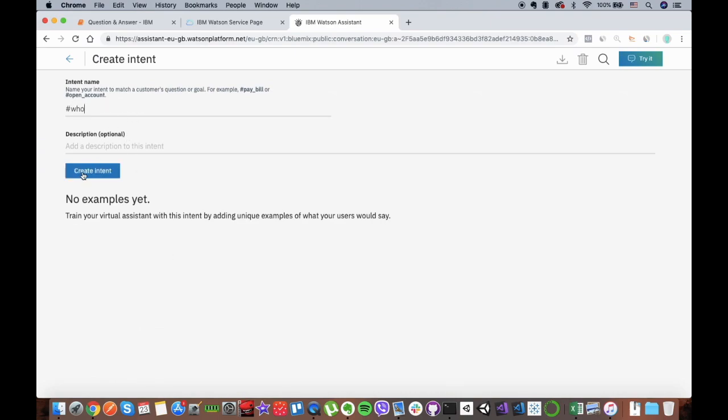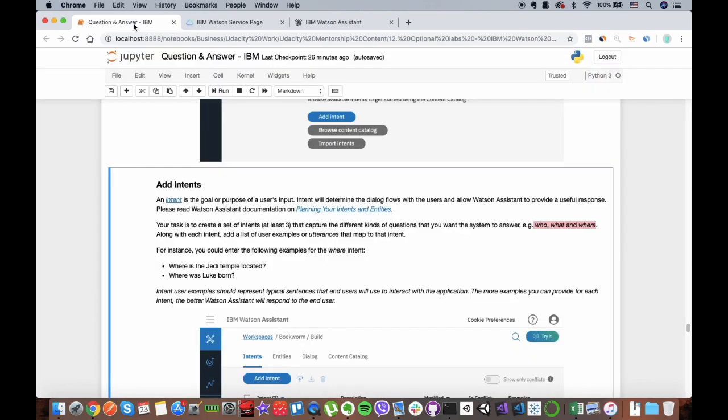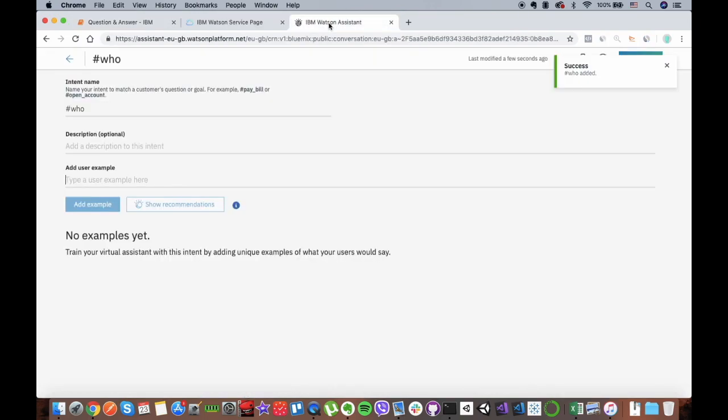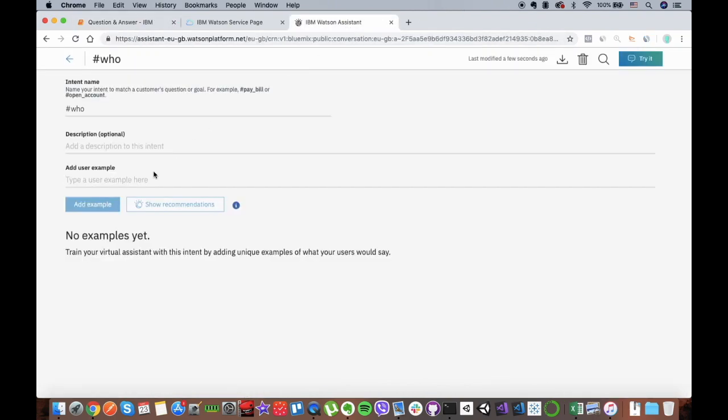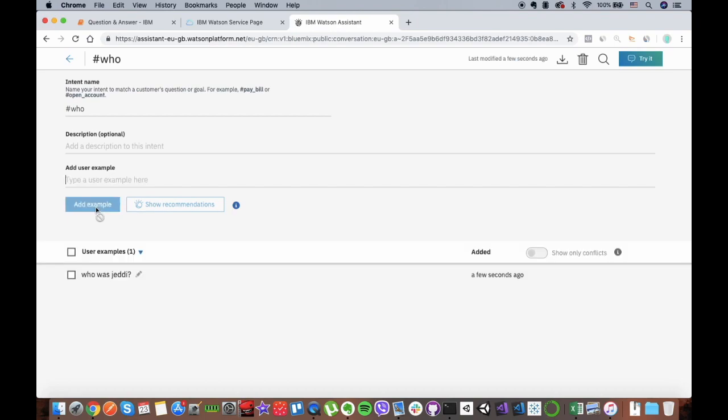Who, so user example, like who was Jedi, since this is a Star Wars dataset, so you can use any type of question related to that.